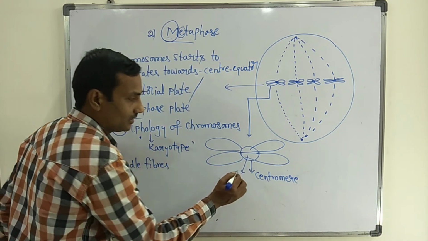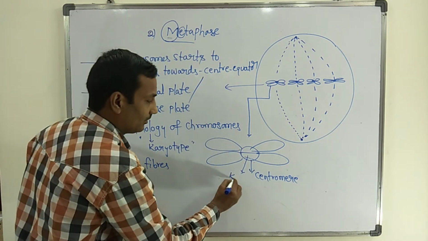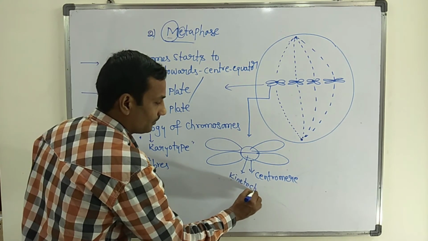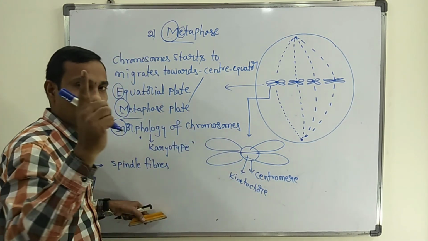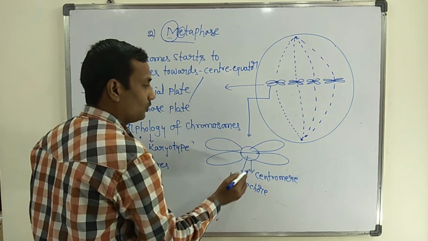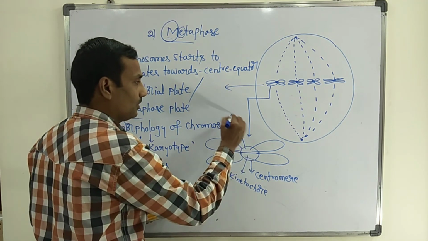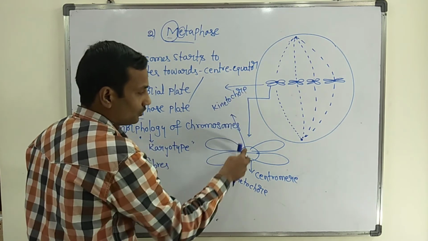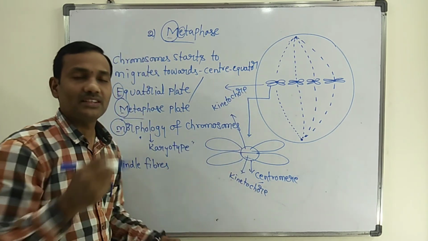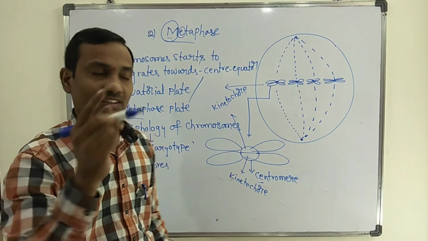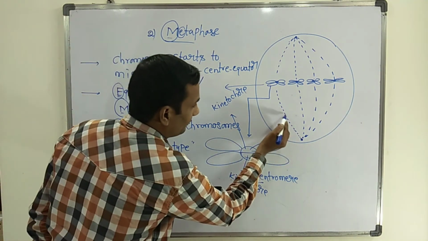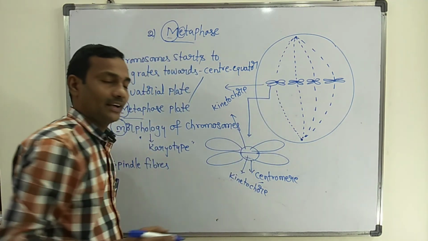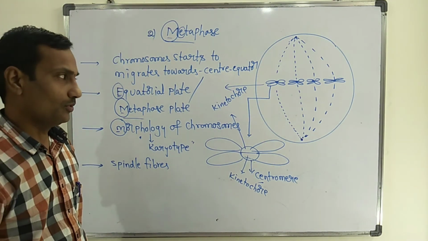This half disc-like structure is called the kinetochore. So one centromere consists of two kinetochores. Here also one more kinetochore is there. Two kinetochores make one centromere, or primary constriction. These spindle fibers connect to the kinetochore of the chromosome.